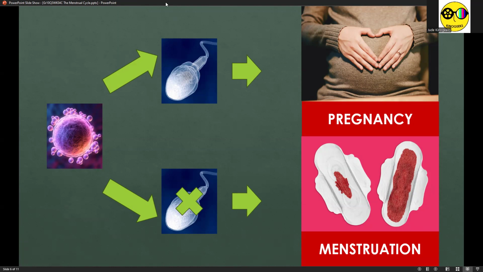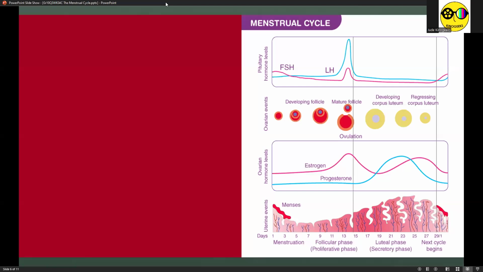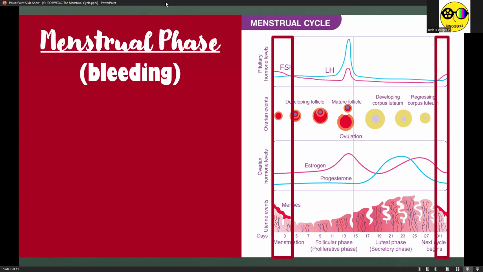All right. So we're now at the final step of the menstrual cycle, the menstruation itself, or the menstrual phase, otherwise known as bleeding. At this point, you don't see the table of the trends of the pituitary and ovarian hormone levels, as well as the uterus. But as you can see from the graph, all hormones already drop and return to their original concentrations. They become replenished.